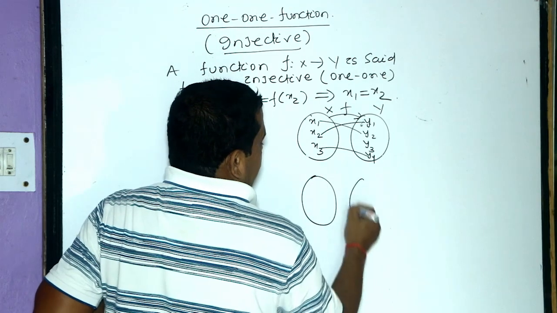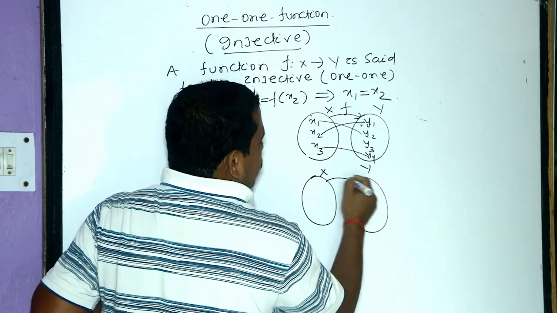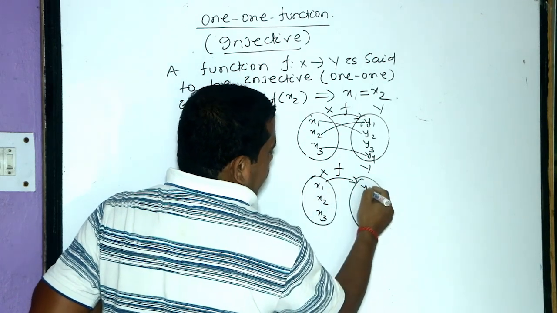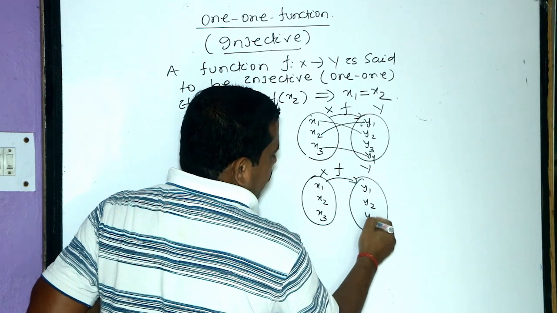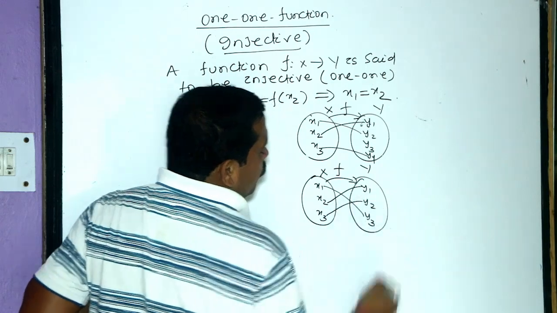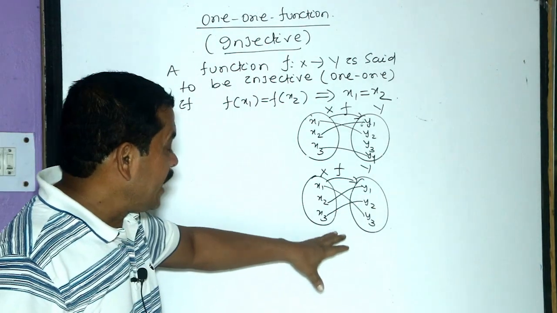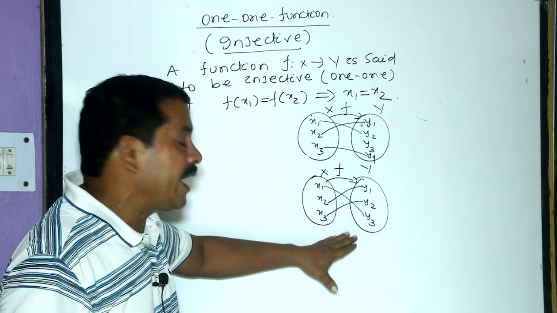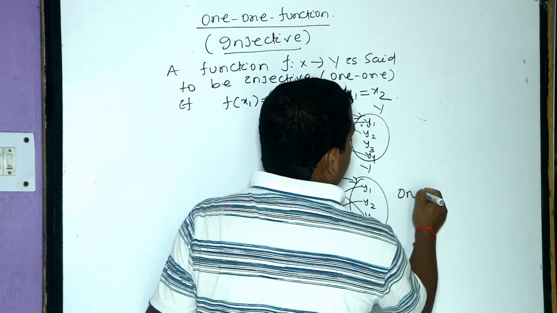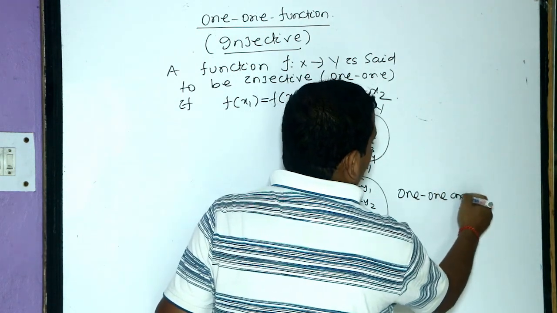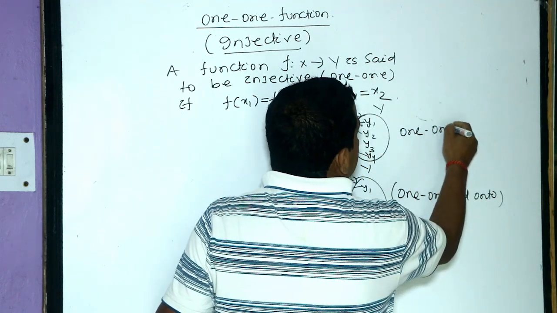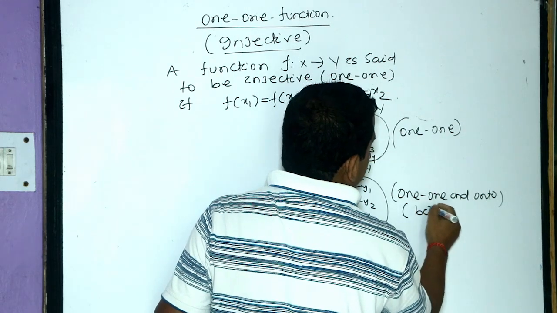If we discuss x and y, with x1, x2, x3 and y1, y2, y3, here x1 goes to y3, x2 goes to y1, x3 goes to y2. This function diagrammatically shows that it is one-one and also onto. It is both one-one and onto. But the other one is only one-one. This is only injective, but this is bijective.